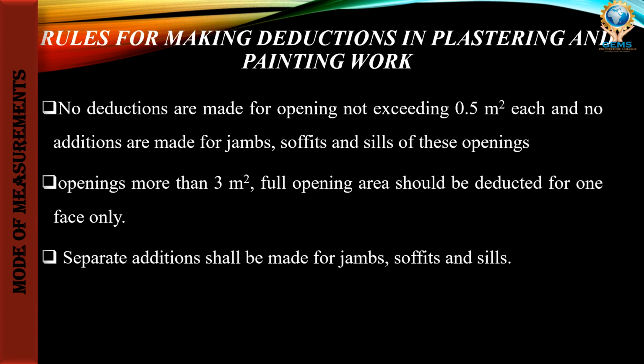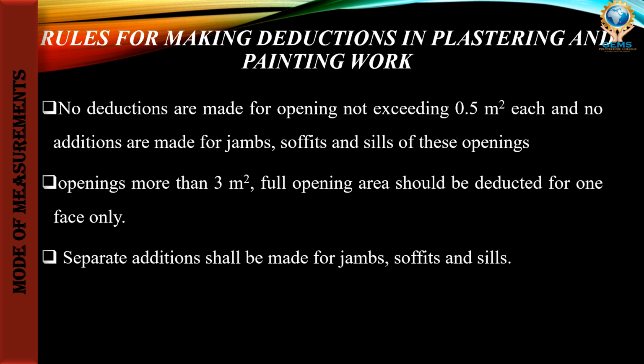Then rules for making deductions in plastering and painting work. No deductions are made for openings not exceeding 0.5 meter square. Plastering means the entire surface where mortar is laid. Painting work means painting on a wall for decoration purposes. No deduction shall be made for openings not exceeding 0.5 meter square each and 5 centimeter each, and no additions are made for jamb soffits. These are parts of doors and windows.